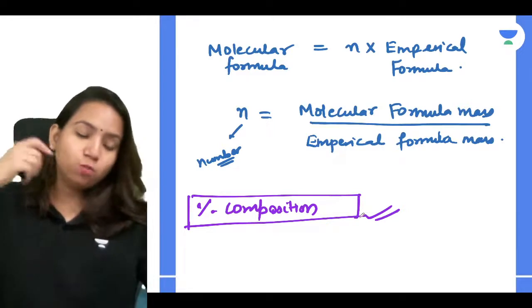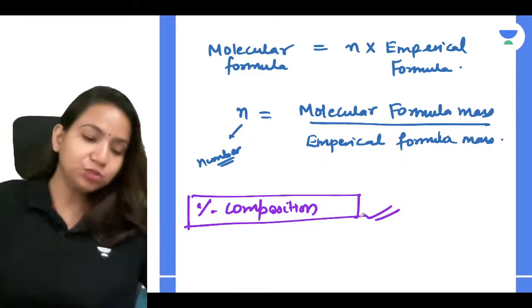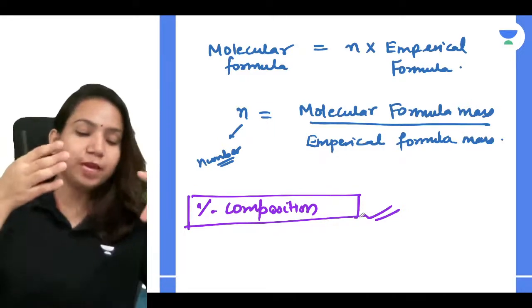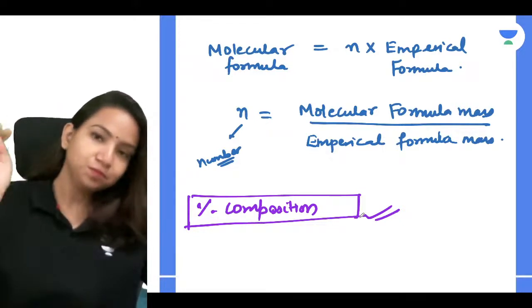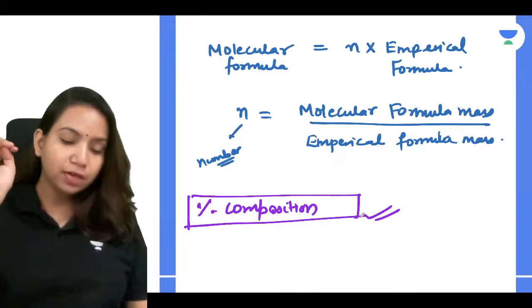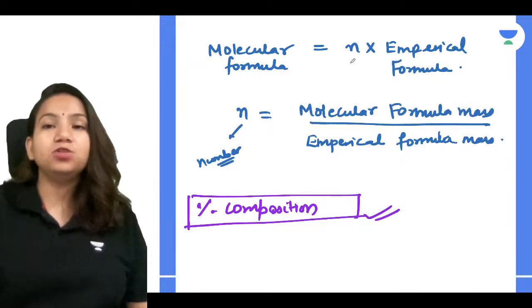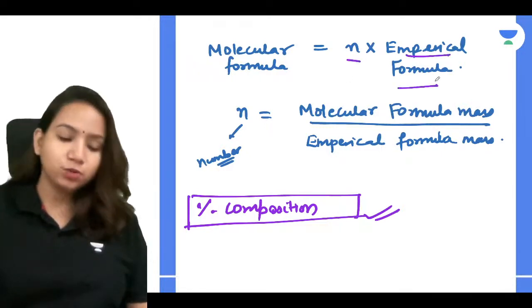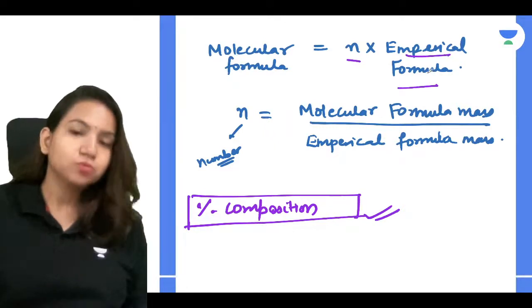If vapor density is given to you, you can calculate the molecular mass by multiplying 2 into vapor density. But you get the molecular formula as n into empirical formula.